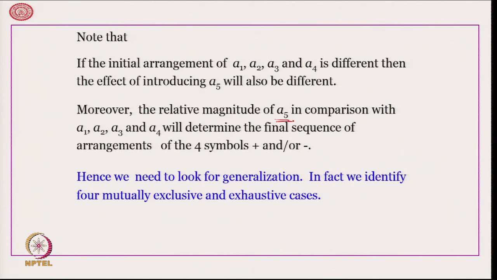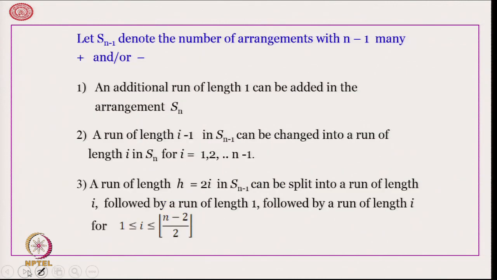In fact, we can identify four mutually exclusive and exhaustive cases as mentioned below. So, suppose S n minus 1 denotes the number of arrangements with n minus 1 many elements of plus and minus, then an additional run of length 1 can be added in the arrangement of S n because of the introduction of the new element that we have already seen, or a run of length I minus 1 in S n minus 1 can be changed into a run of length I in S n.